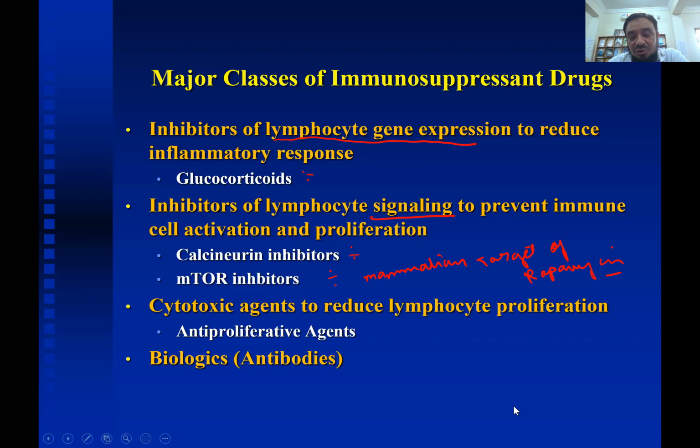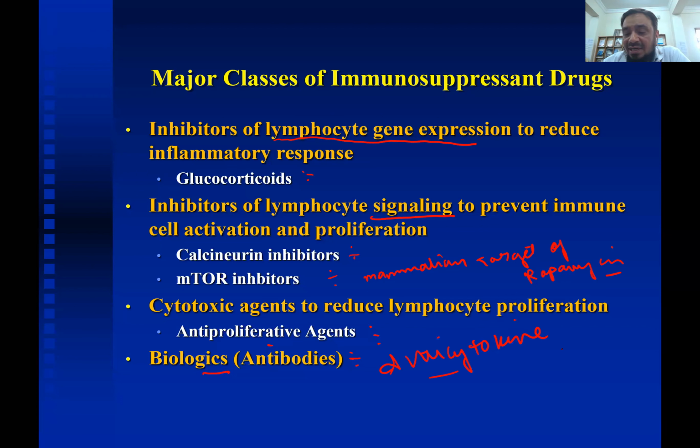Then we have some drugs which you have seen in cancer chemotherapy, that is anti-proliferative and cytotoxic drugs like azathioprine, cyclophosphamide, okay, mycophenolate mofetil, and we have biologic drugs or antibodies, mainly the anti-cytokine antibodies.